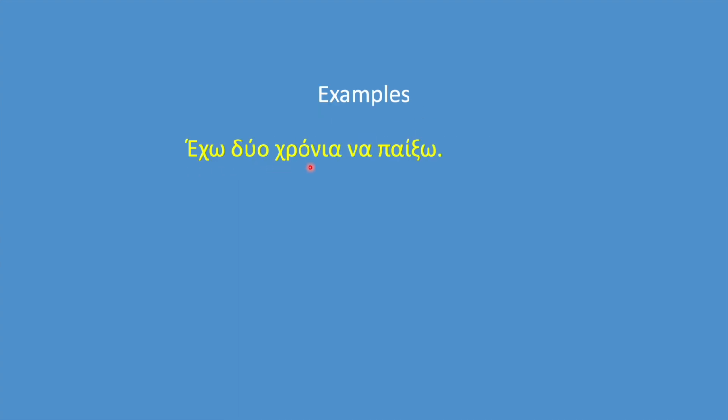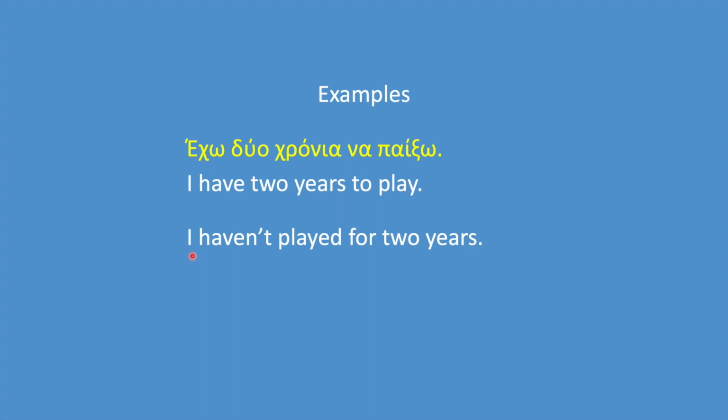Έχω 2 χρόνια να παίξω. The literal translation is I have 2 years to play. But that doesn't sound good in English. Here is a better way to translate it. I haven't played for 2 years, or we can also say I haven't played in 2 years. Instead of for, we can say in.